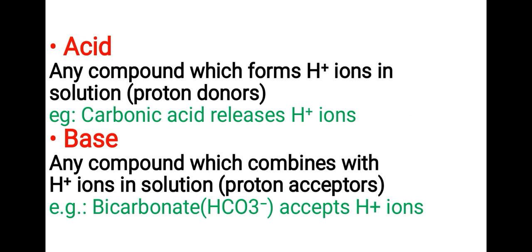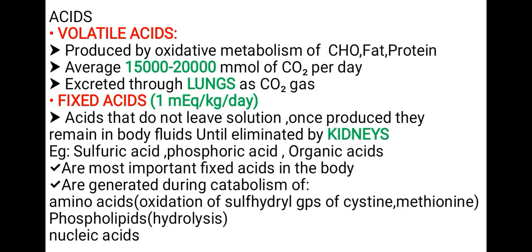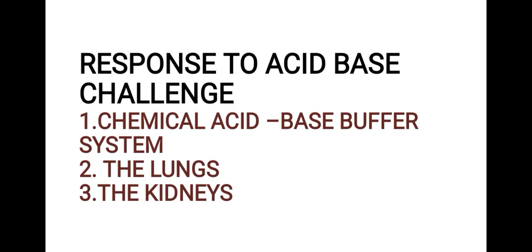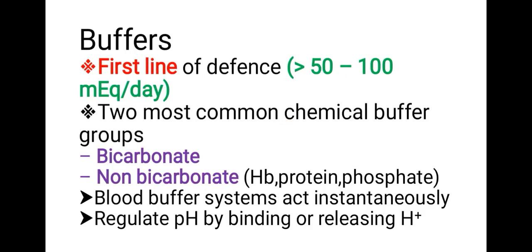They remain in body fluids until eliminated by the kidneys. Sulfuric acid, phosphoric acid, and organic acids are the most important fixed acids in the body. They are generated during catabolism of amino acids, oxidation of sulfhydryl groups of cysteine and methionine, phospholipids, and hydrolysis of nucleic acids. Response to acid-base challenge: chemical and base buffer systems, the lungs, and kidneys.